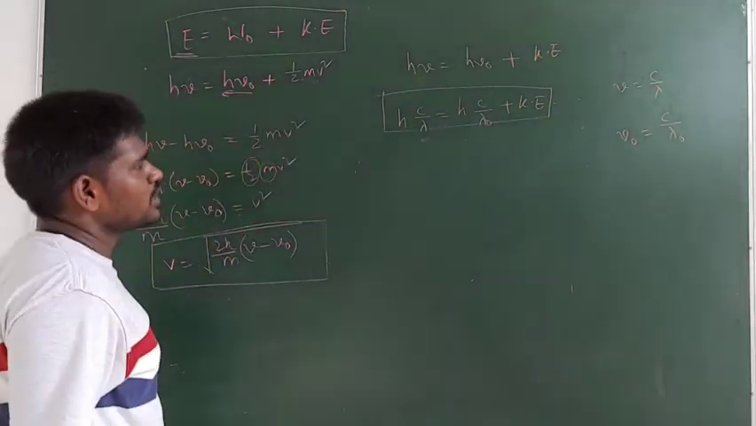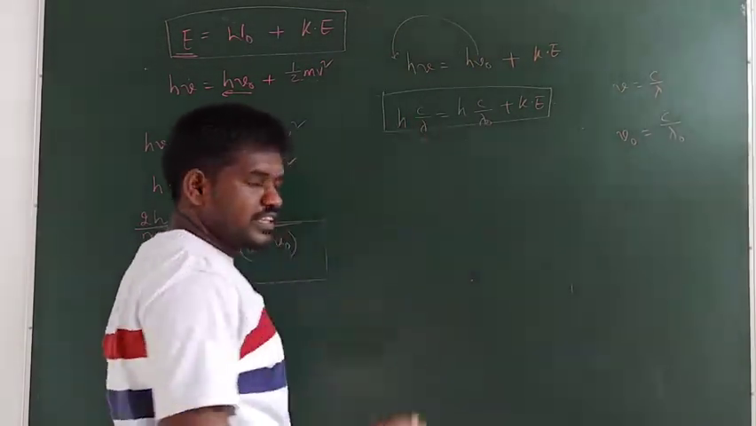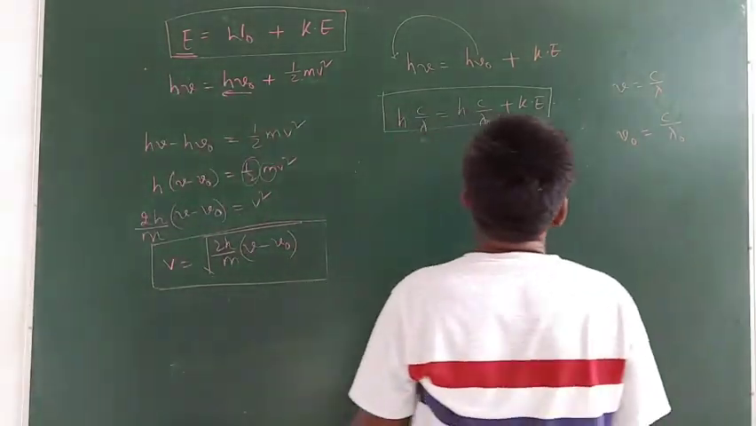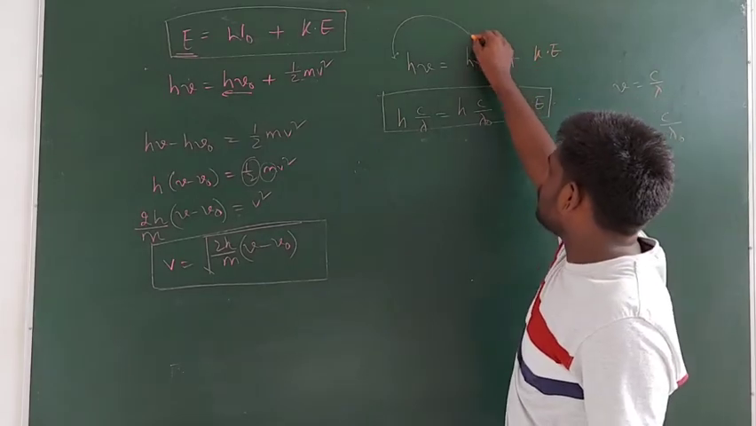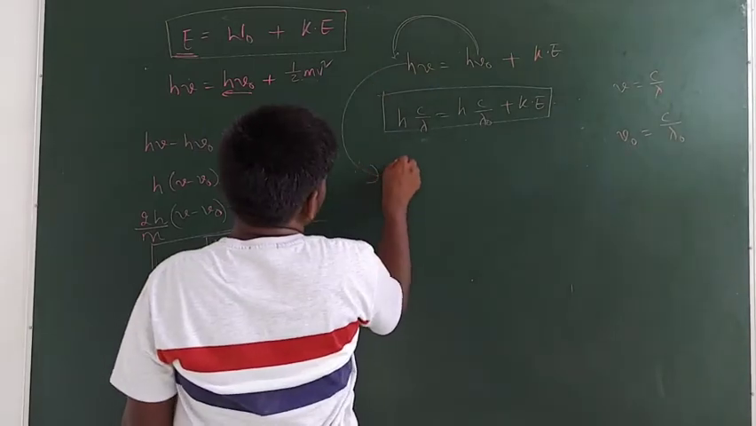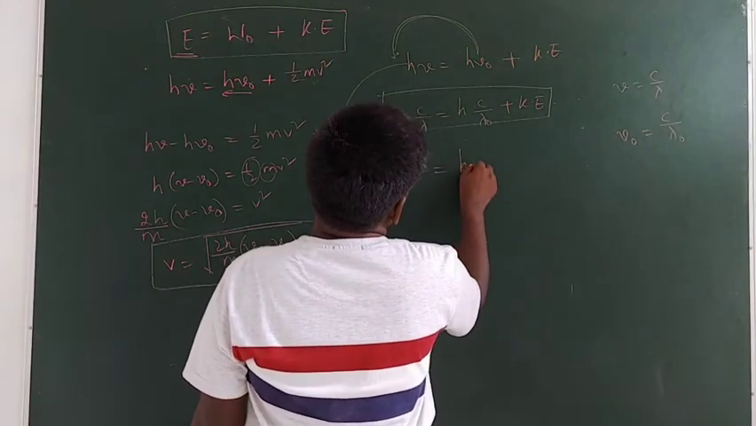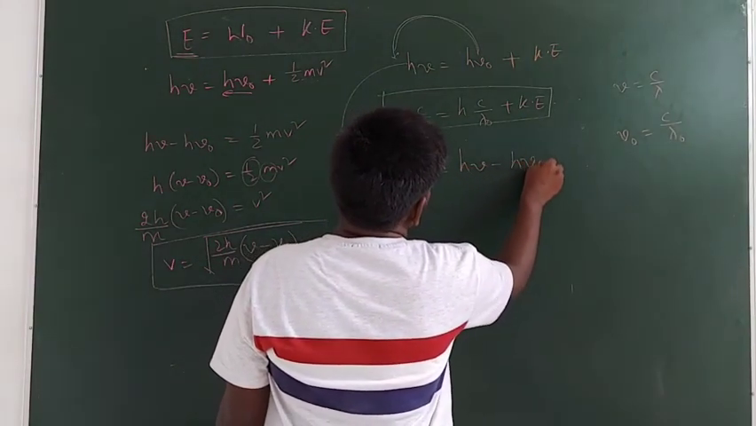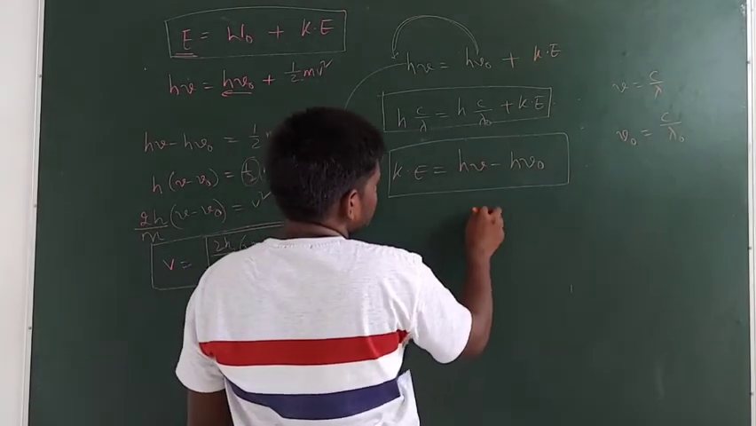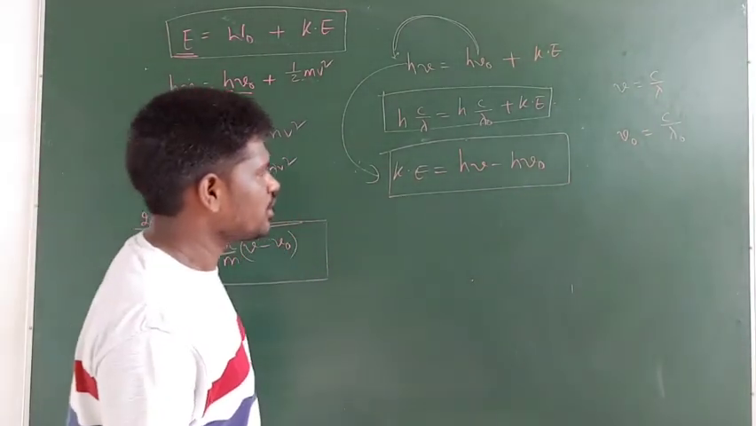If you want to find the kinetic energy, and the frequency and threshold frequency are given, then by bringing this term to this side we can find the kinetic energy. So this equation you can write like this: kinetic energy of the ejected electron is equal to h nu minus h nu naught. In this equation, h is Planck's constant, nu is the frequency of the radiation, and nu naught is the threshold frequency.